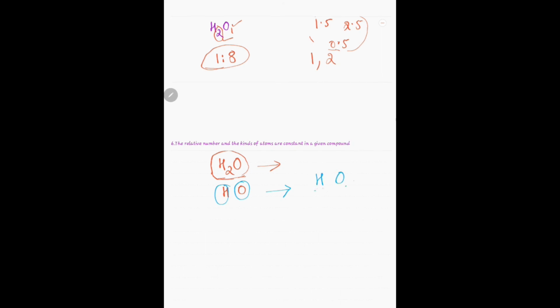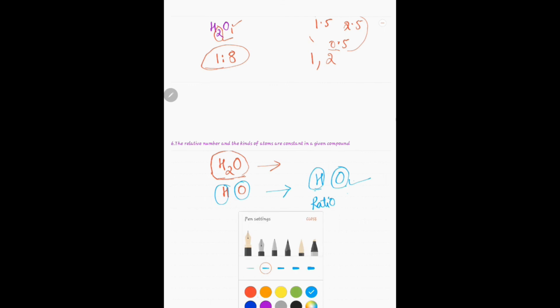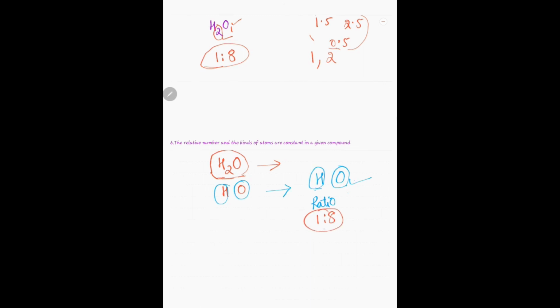These are the kinds of atoms, and they remain the same irrespective of the source from which it is obtained or formed. This is constant, as well as the relative number and the ratio we learned just before. It will always be in the ratio of 1:8 by mass. For 1 gram of hydrogen, there will be 8 grams of oxygen.